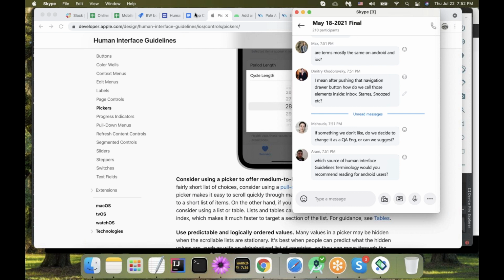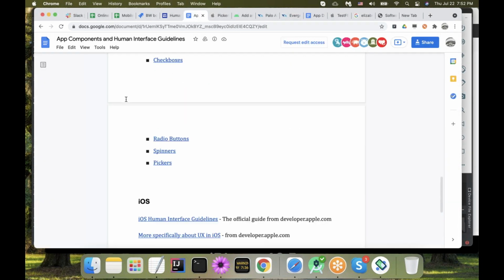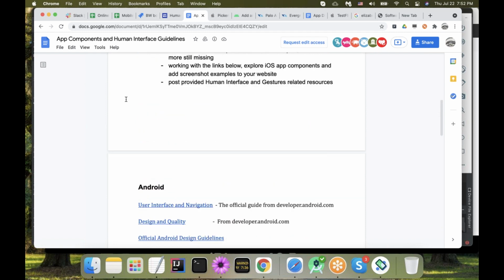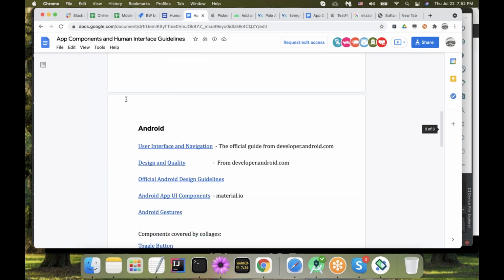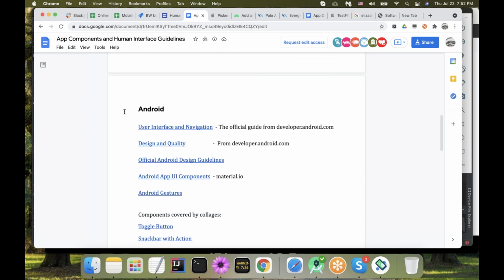Android users as well as iOS users, all of you have all the sources, all the official sources, not something from somewhere else. You have all links.